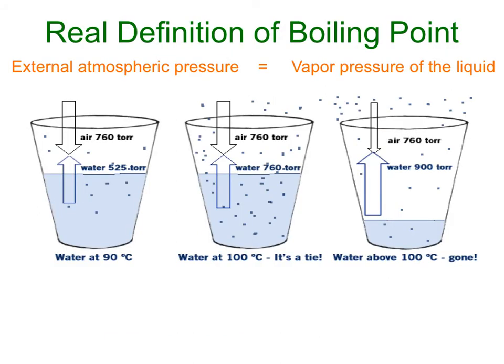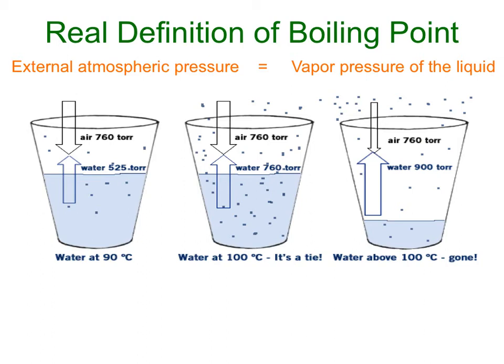In the last presentation, we learned that boiling point is the temperature at which a liquid can convert to a gas. And that is true, but there's a better definition that we can apply to boiling point. Boiling point is actually when the external atmospheric pressure equals the vapor pressure of the liquid. Remember that the force of molecules in a liquid escaping and entering the air is called vapor pressure. We don't normally notice the vapor pressure of most liquids because they're a lot lower than atmospheric pressure.